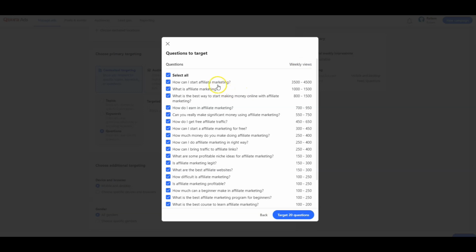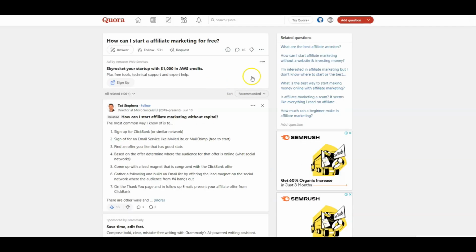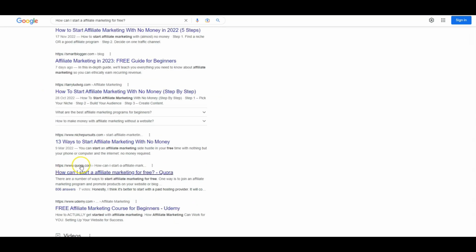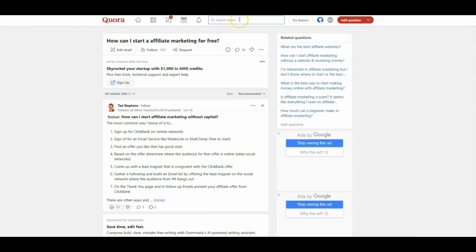For example, we can go to a question and open it in a new tab, and then click on the three dots at the top and click on answer later. This is a potential question for us to answer. If we go to Google and type the question, we can see the number of results, and also that Quora is ranking very high for this question. So this is the reason that in Quora we see a lot of views for this question. It's not just because people search in Quora for these questions, it's because they search the question on Google, and then when they click the link on Google, they come to this page.